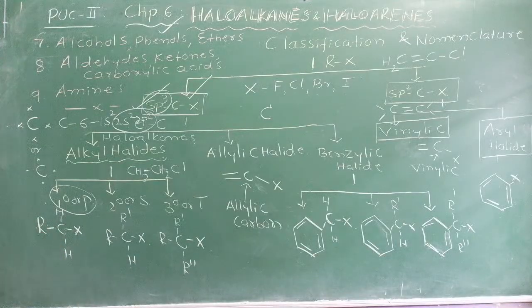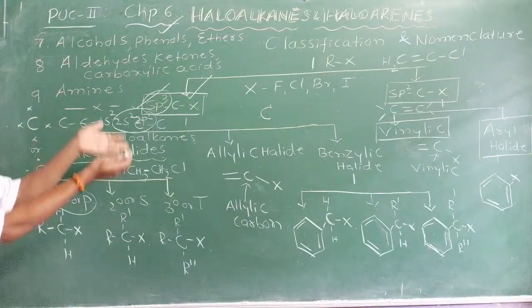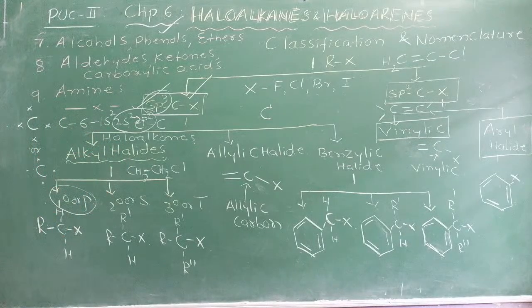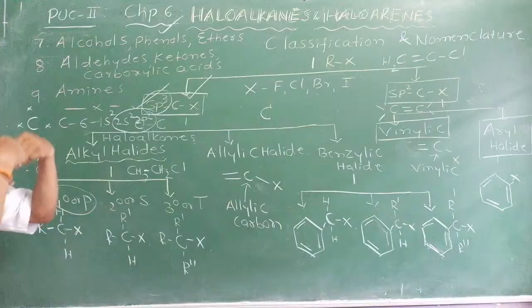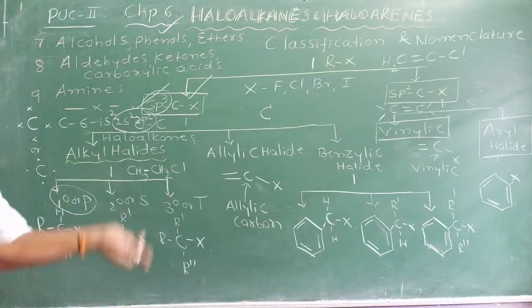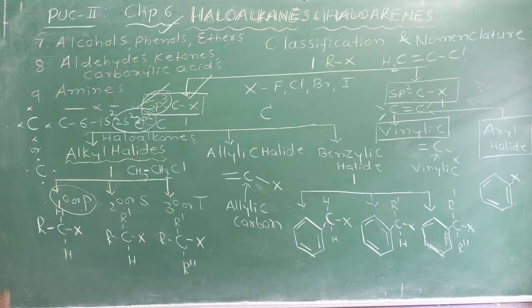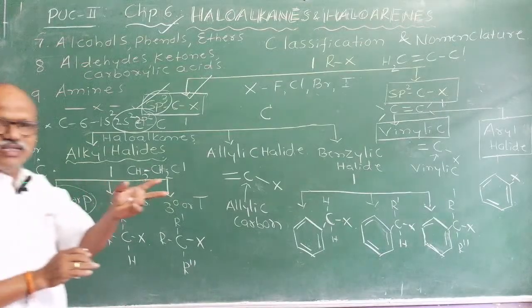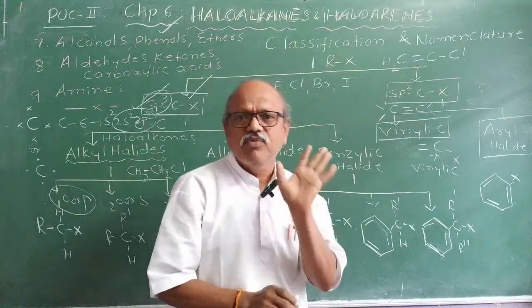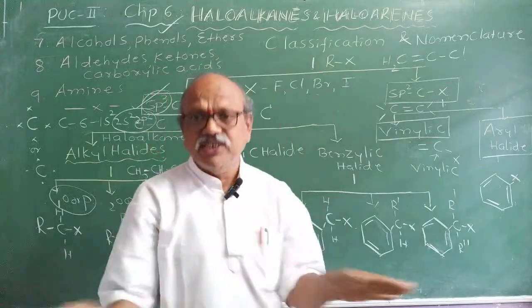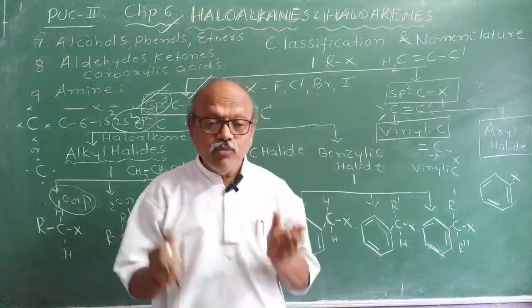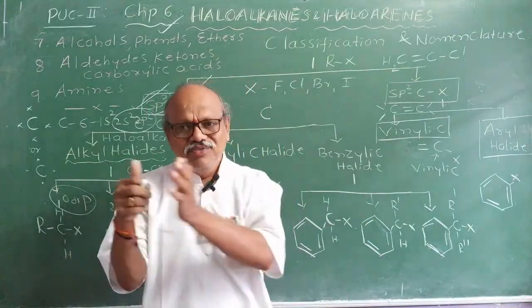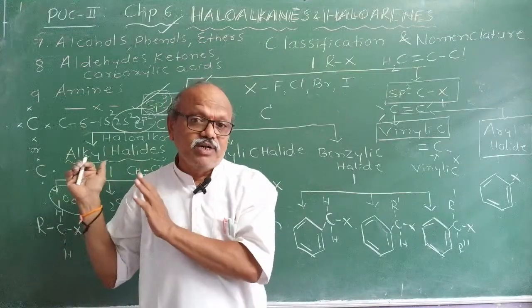The main part in organic chemistry is this: given a compound, you must be in a position to name it, its common name if there is one, and its IUPAC name. Given the IUPAC name or common name, you must be in a position to write the structure of it. These two main parts are very, very important. That is the first step in organic chemistry. In all the 4 chapters, we will do this work. Then you will gain more confidence to learn physical properties, particularly chemical properties.